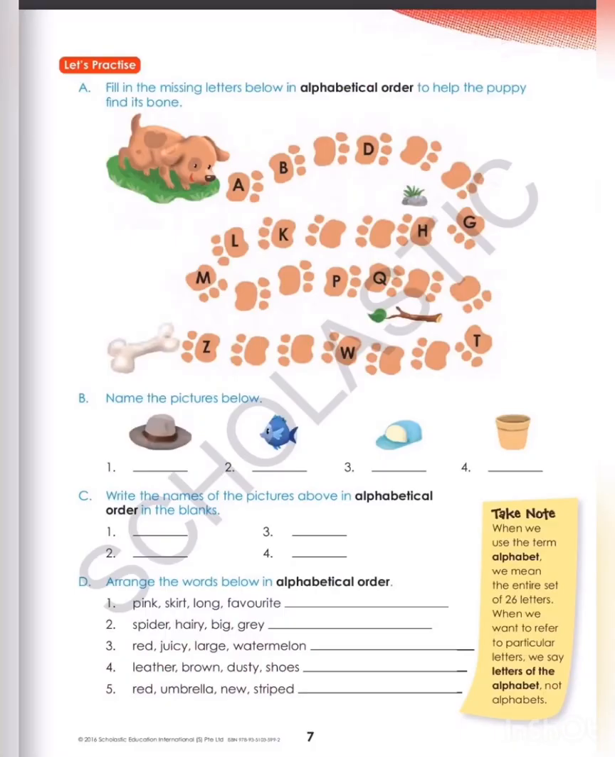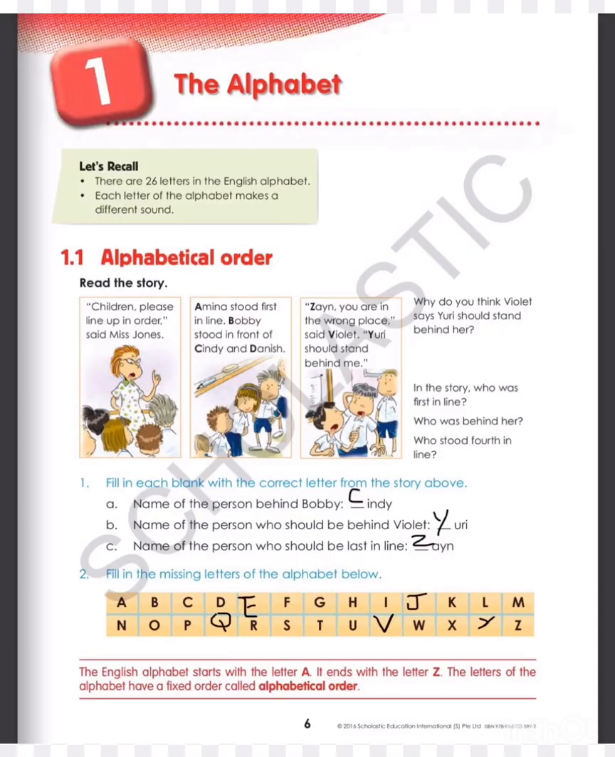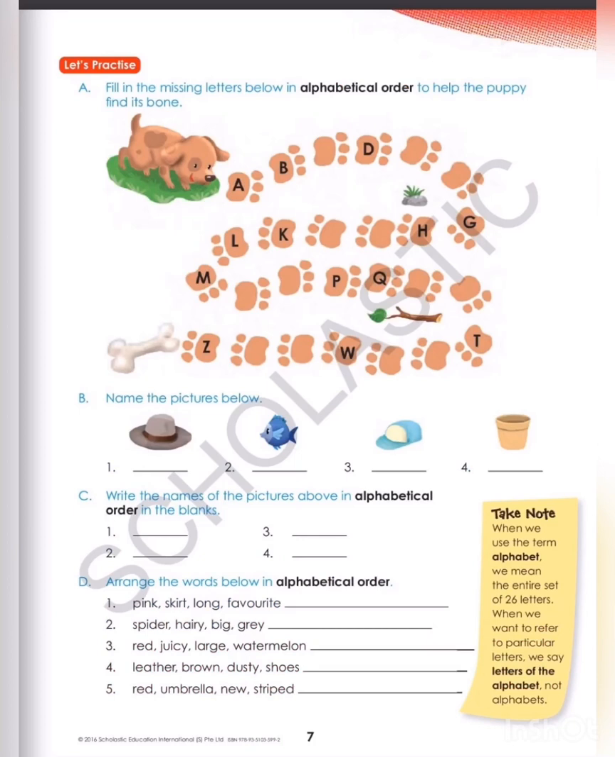The letters of the alphabet have a fixed order called alphabetical order. This thing we have already discussed. So we move to the next page. In this also you have to fill the blanks with the complete ABCD. A, B, C, D, E, F, G, H, I, J, K, L, M, N, O, P, Q, R, S, T, U, V, W, X, Y, Z. So here you have to fill the boxes with the letters.